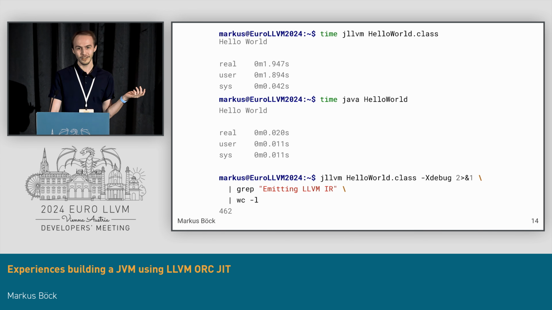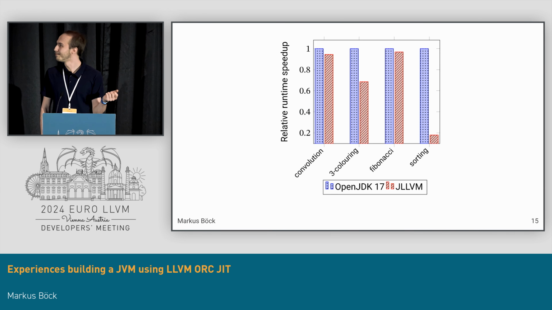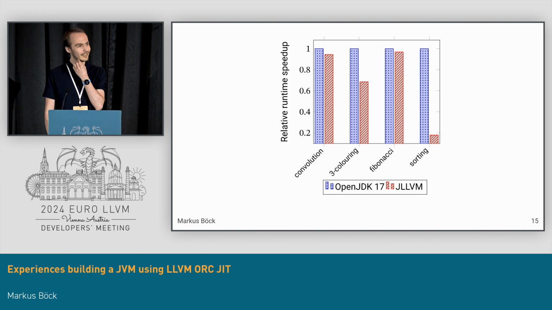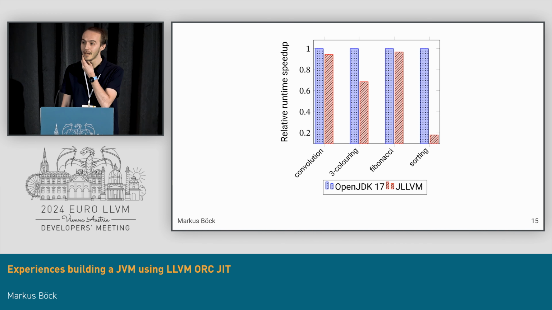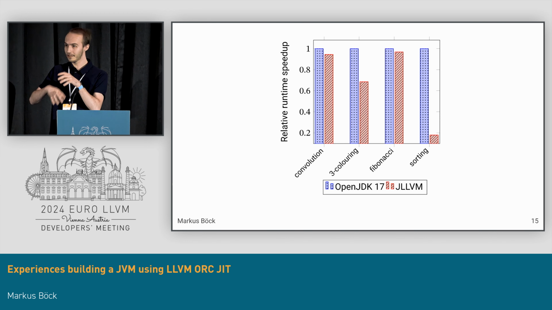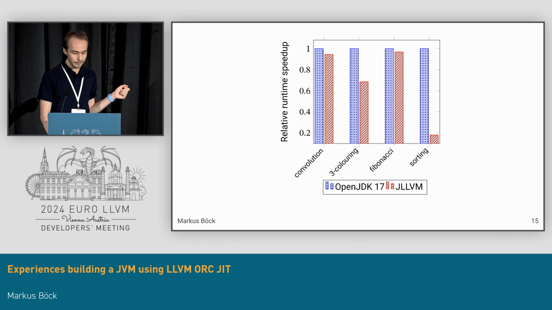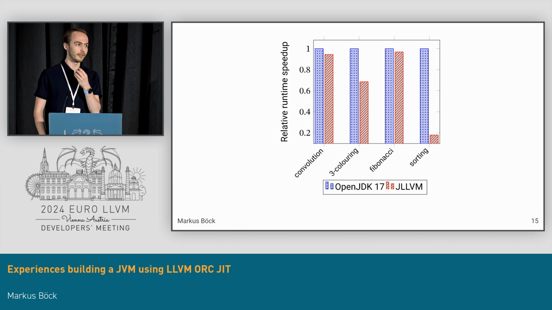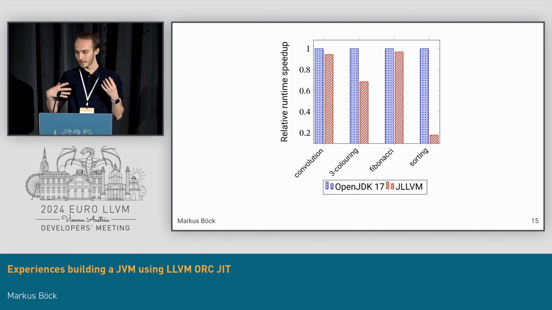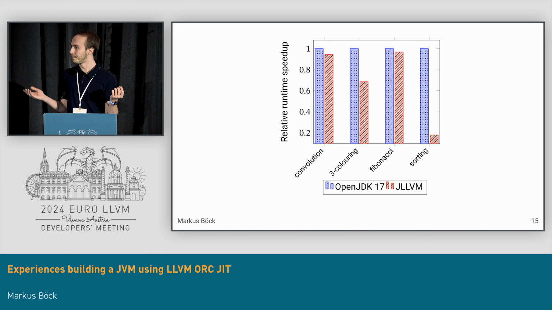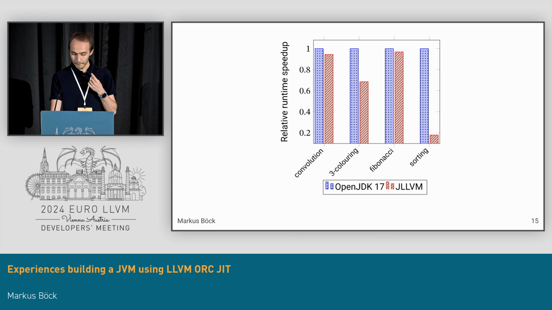Should we have written an interpreter instead? I mean, maybe, but at the same time, the JIT is not that bad in performance. It's not as great as the OpenJDK, mostly because we don't have inlining due to our lazy symbol lookup. We only ever compile 1 method at a time, and also some other Java-specific optimizations that we just can't do in just LLVM. But nevertheless, an interpreter would never be this close.